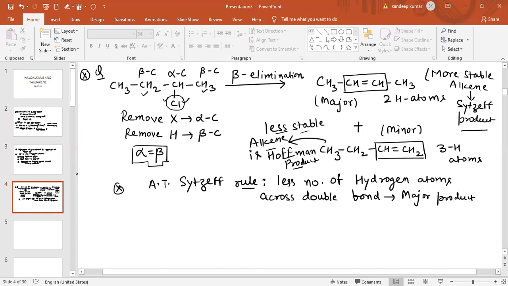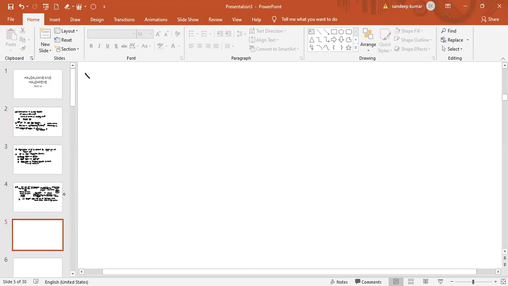Now see another question related to the elimination reaction.